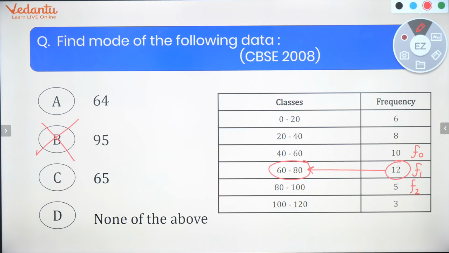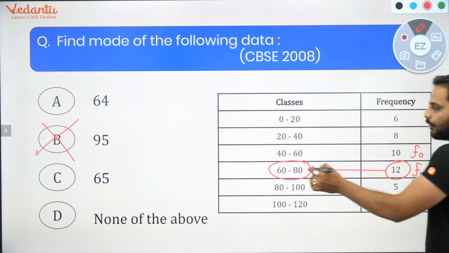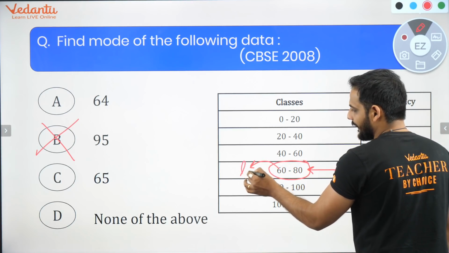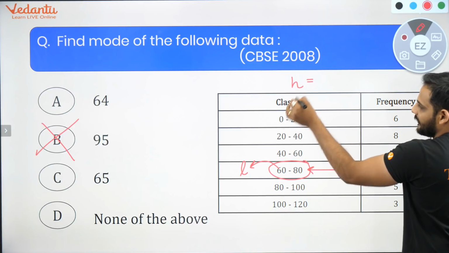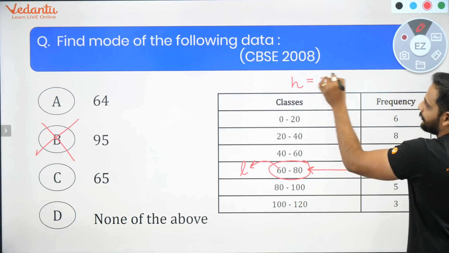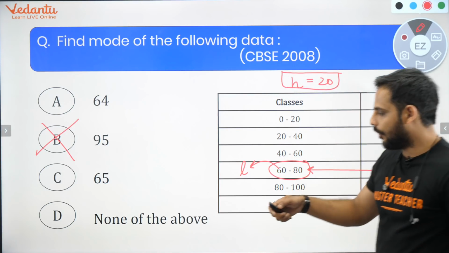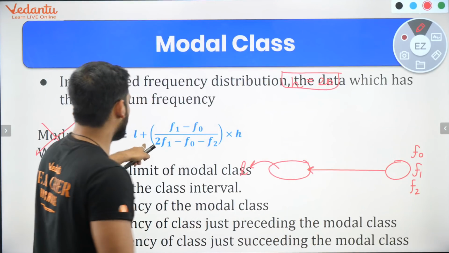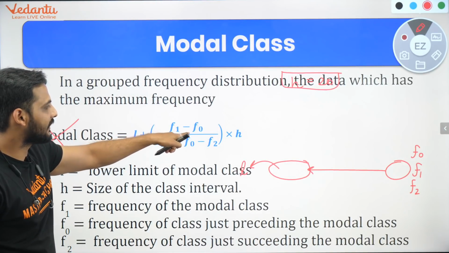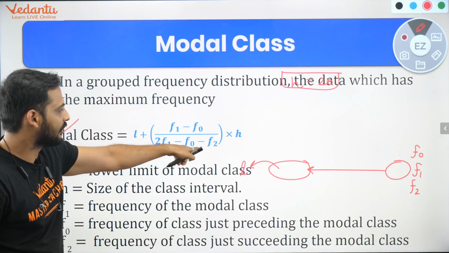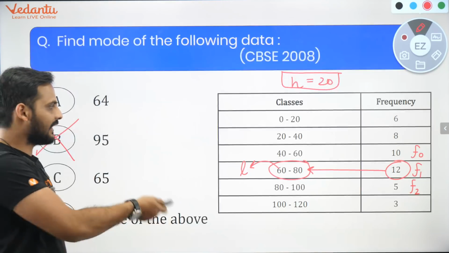Is it clear? This part is clear. The lower limit of the modal class is called L, and H is the class size, which, you can see here, is 20. Let's put all these values in the formula: L plus (F1 minus F0) upon (2F1 minus F0 minus F2) into H. So let's get all these values.